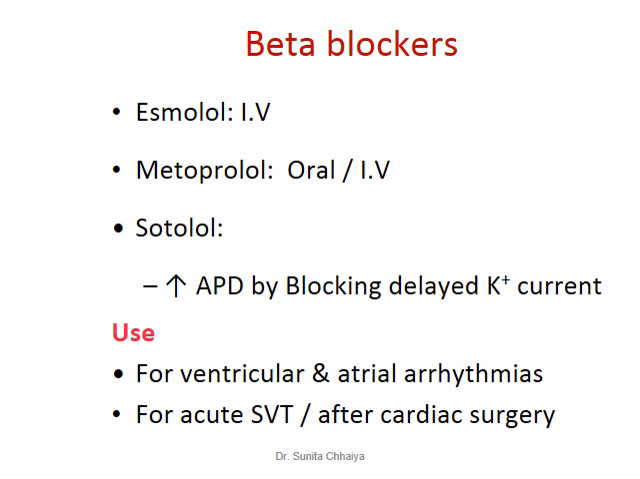Beta blockers are helpful in a number of different types of arrhythmia. The reason for that is they have less proarrhythmic potential. They are used for ventricular and atrial arrhythmia. They can be used for acute supraventricular tachycardia or after cardiac surgery to maintain cardiac rate. Beta blockers are the first drug of choice.